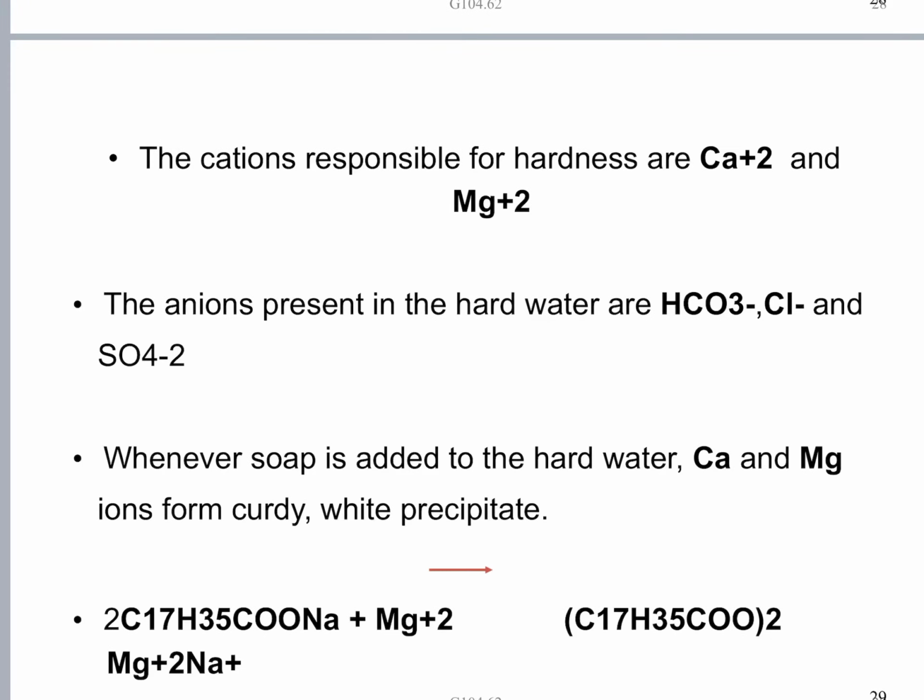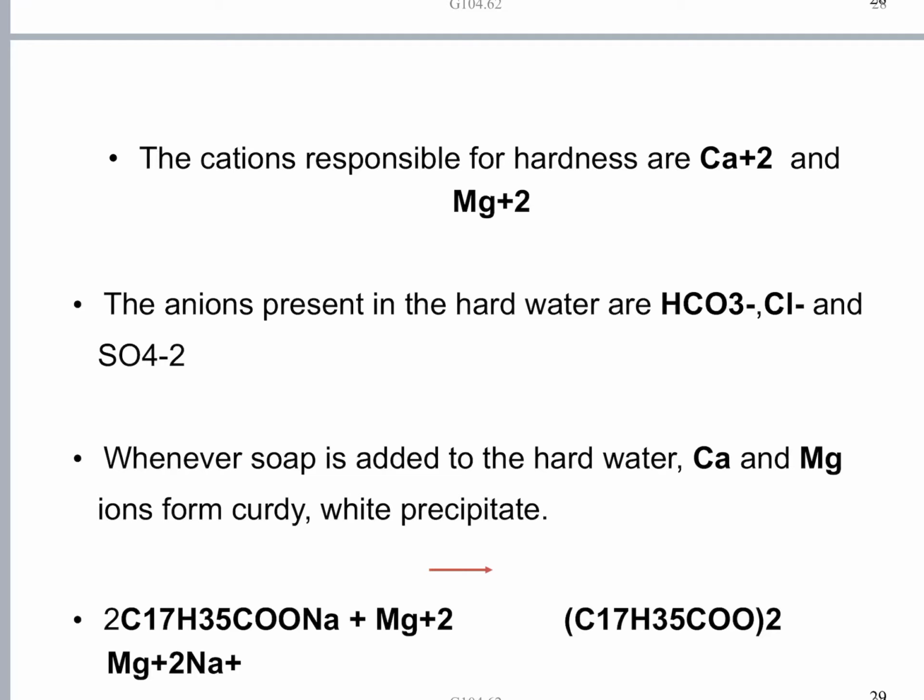Next, the cations responsible for hardness. What are the salts present? Calcium and magnesium salts dissolved in water. They are causing hardness. So the cations present in these salts are the calcium Ca2+ ion and the Mg2+ ion. Obviously, these two ions cause hardness to the water. That is, they interfere with the mixing of soap with water. They react with soap and cause precipitation of soap. They will not allow the soap to mix with water or dissolve in water.